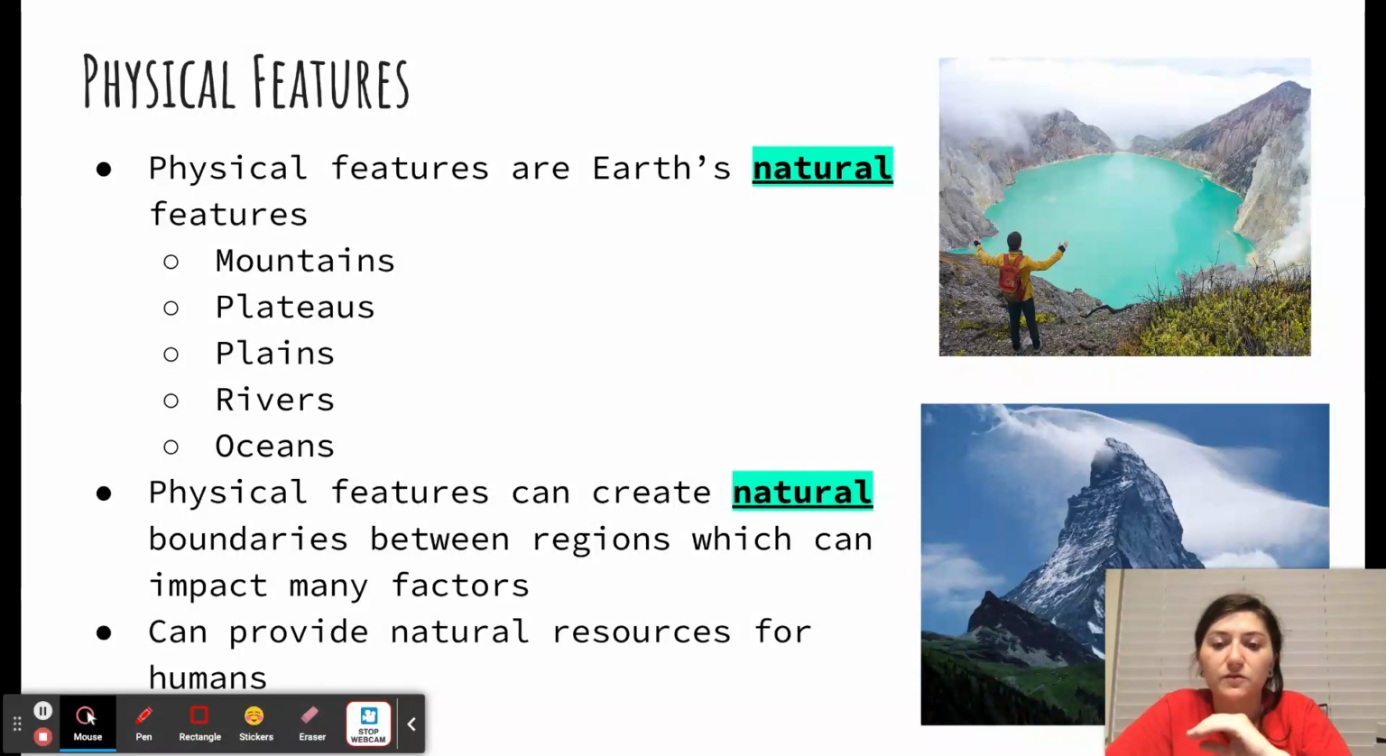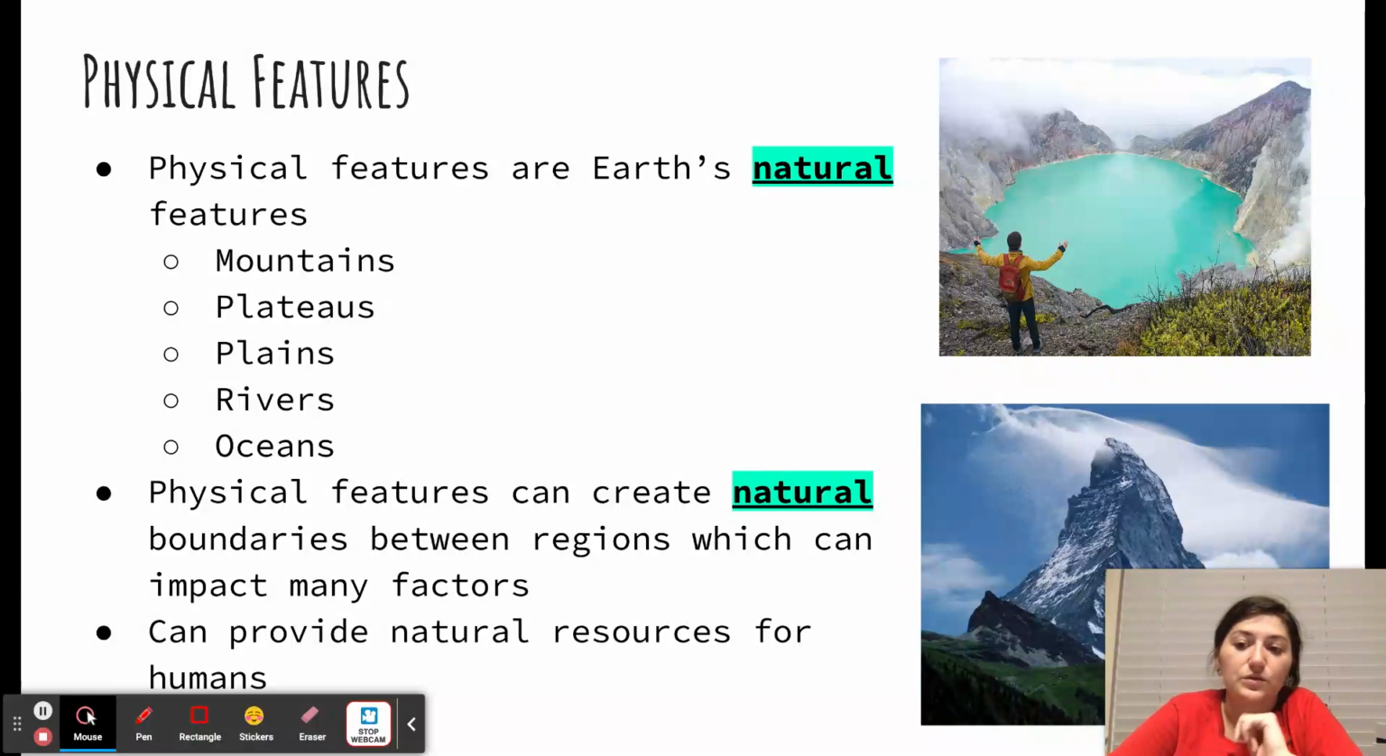Physical features. Physical features are the Earth's natural features. So these are things that happen just on their own. So these could be mountains, plateaus, right? Plateaus are when land is flat and then it has one part that just sticks straight up, is flat on top. It's kind of like a mountain that you cut the top off.